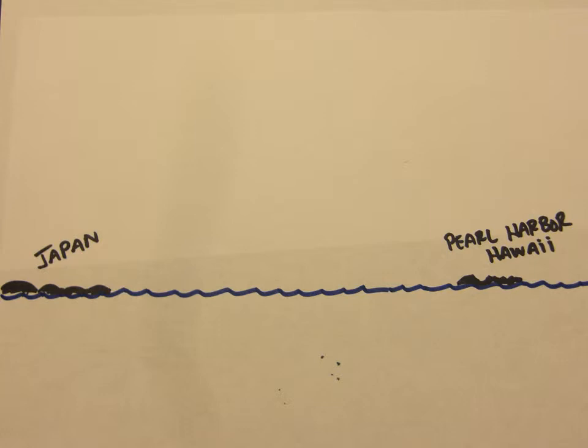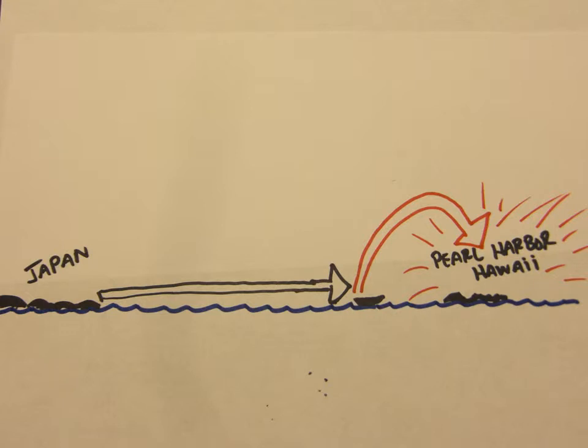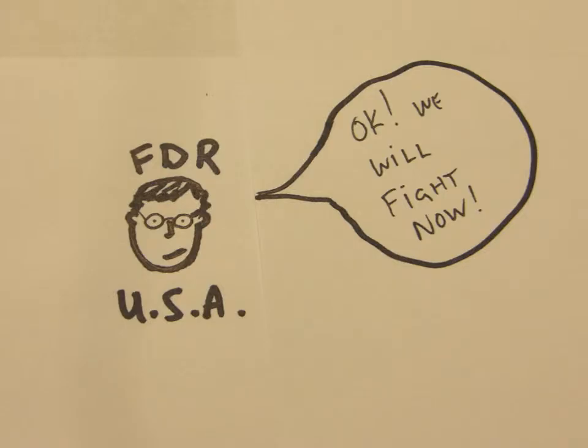United States Navy. On December 7th of 1941, a Japanese task force attacked the Pacific Fleet at Pearl Harbor in Hawaii. They sank 4 battleships and destroyed nearly 20 aircraft. The next day, the United States, Canada, and Great Britain declared war on Japan.